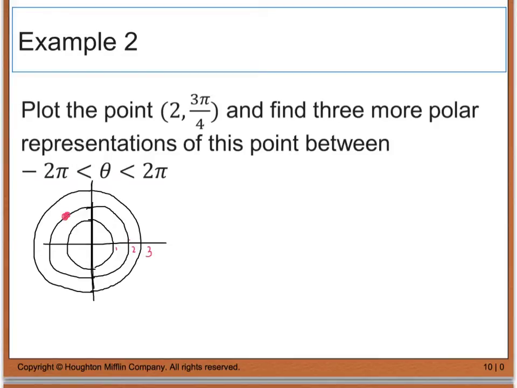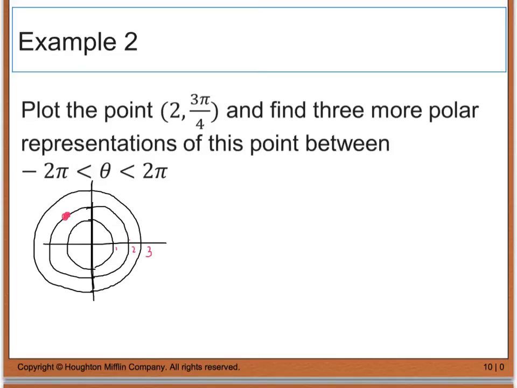So this point here is the point 3 pi over 4, and it has a radius of 2. Now for the second part of the problem, we want to find 3 more points in polar representation that really equal the same point, 2, 3 pi over 4.